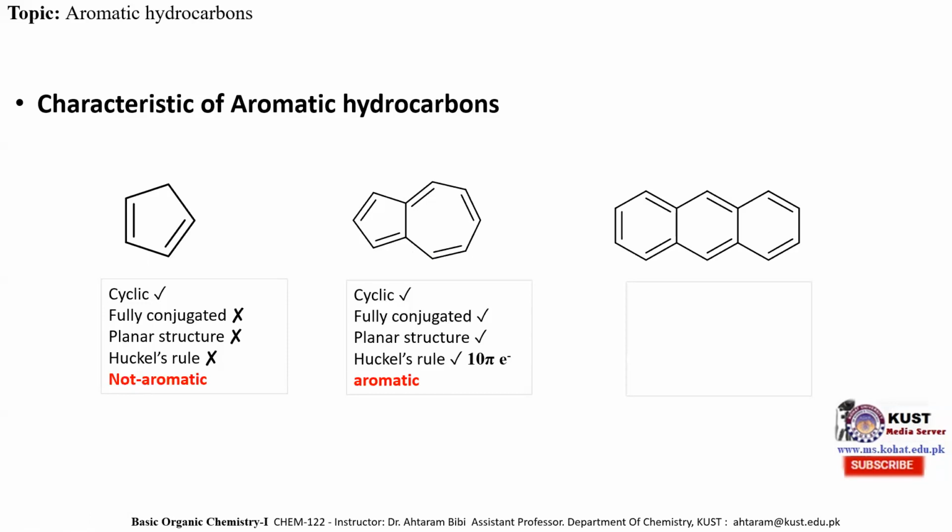The next example is the anthracene molecule. It is cyclic. It is fully conjugated, as one can see that it consists of alternate carbon-carbon double bonds and carbon-carbon single bonds. Each atom in this molecule is sp2 hybridized, so it has a planar structure and it obeys the Huckel rule. It consists of 6 pi electrons here, 4 pi electrons here and 4 pi electrons here. So total 14 pi electrons are present in this molecule. And according to Huckel rule, if a molecule is cyclic, fully conjugated, has a planar structure and possesses 14 pi electrons, then that molecule is considered to be an aromatic hydrocarbon.